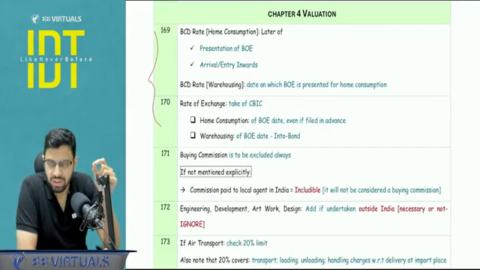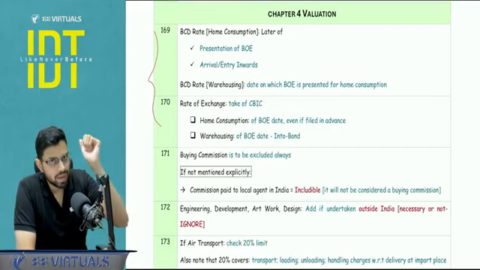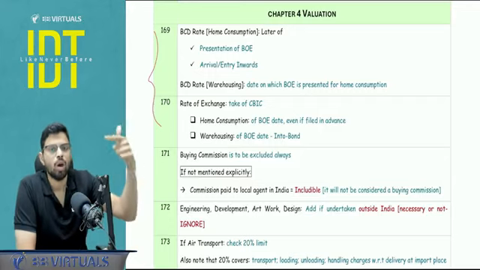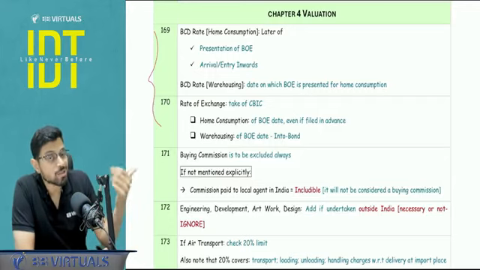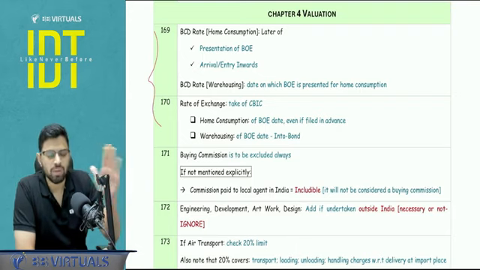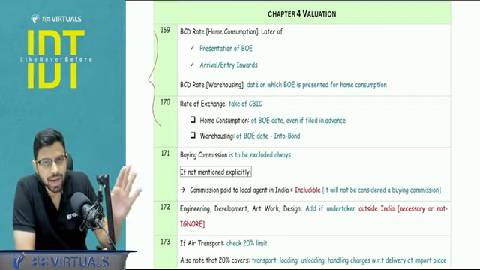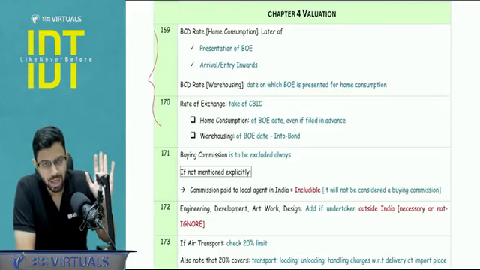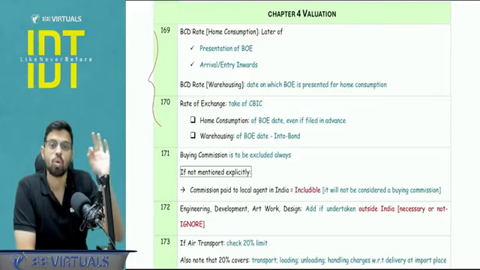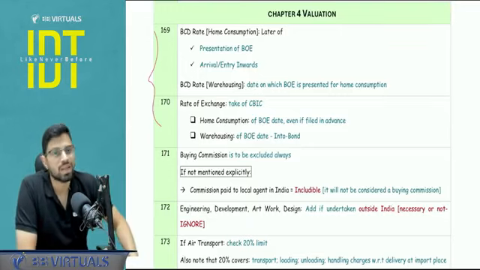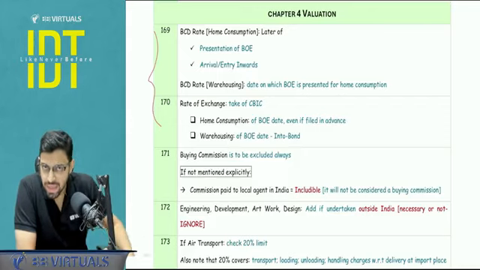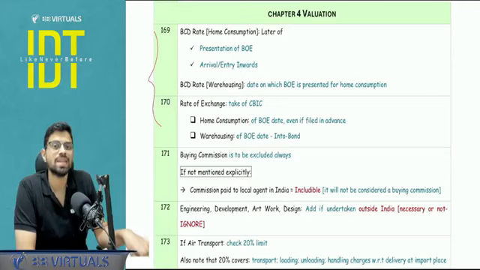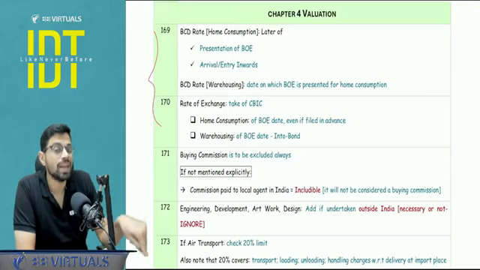So here you will apply that field factor and learn that the date you will be picking for the BCD is the date of presentation of bill of entry, or the date of arrival in case of aircraft or land, that is a vehicle, and in case of vessel you will be picking the entry inwards. See, entry inwards as a procedure is only and only applicable for a vessel. So for land, vehicle and aircraft you will see arrival date. For vessel you will see the date of entry inwards.